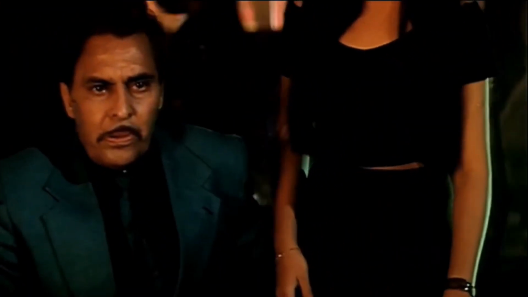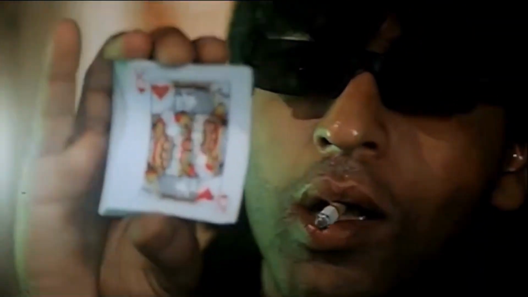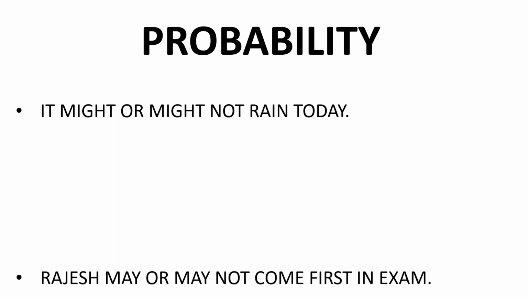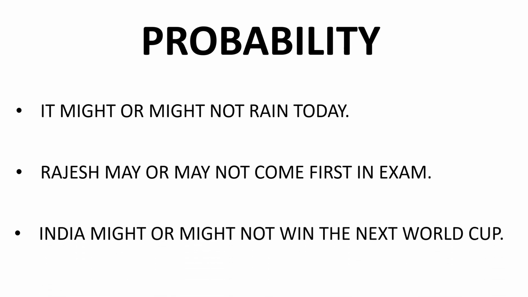In our day-to-day life, we come across certain situations where there occurs even chances of a certain situation or an event to take place. Let's explain this with certain examples, like it might or might not rain today. Rajesh may or may not come first in exam. India might or might not win the next World Cup.